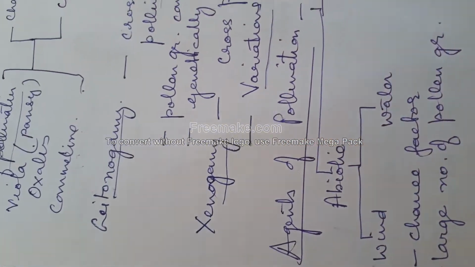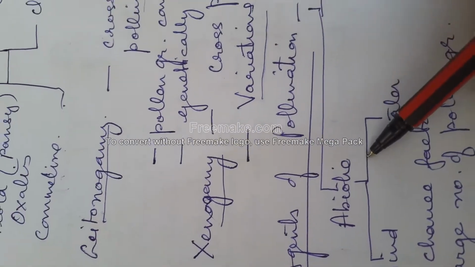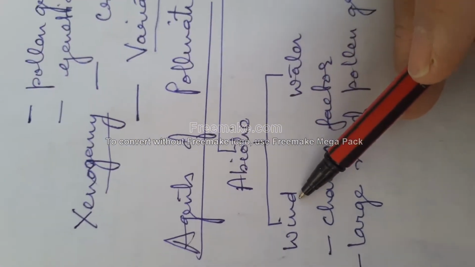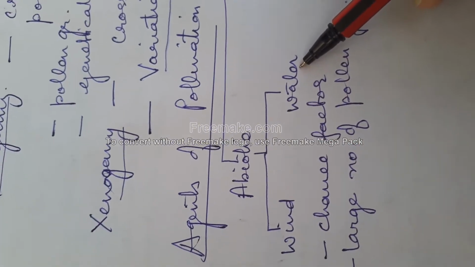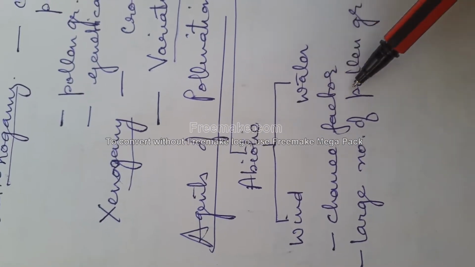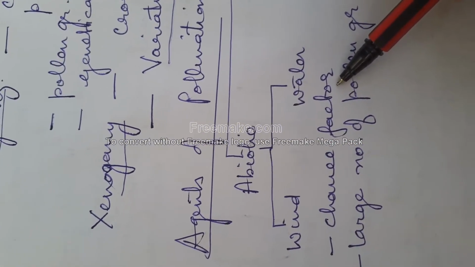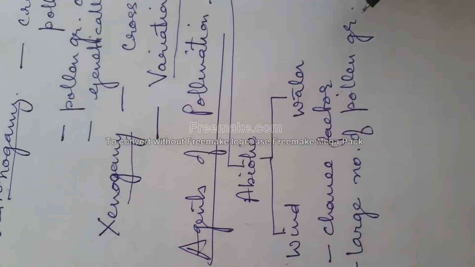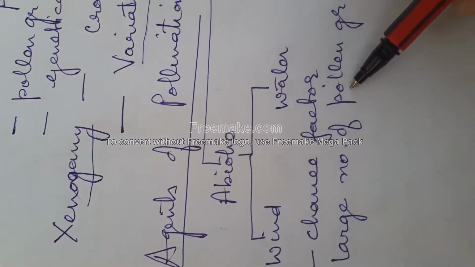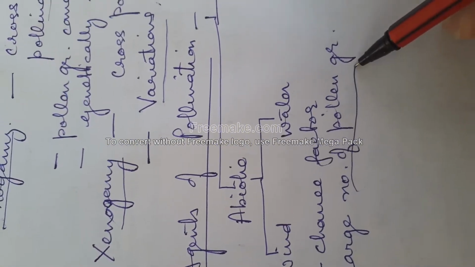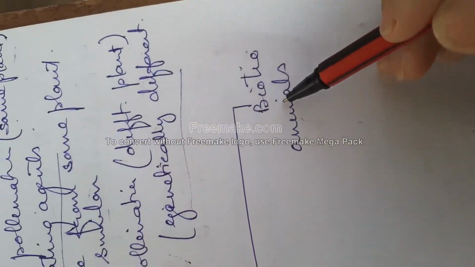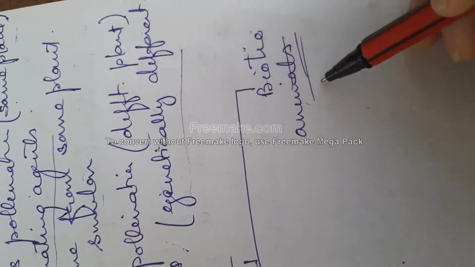Now the agents of pollination are further of two types, abiotic and biotic. In abiotic we find that wind and water are the pollinating agents. Here it is a chance factor because pollen grains might not settle on the stigma or fertilization may not occur. So that is why a large number of pollen grains are produced. Whereas in biotic factors we'll be studying about animals and others.